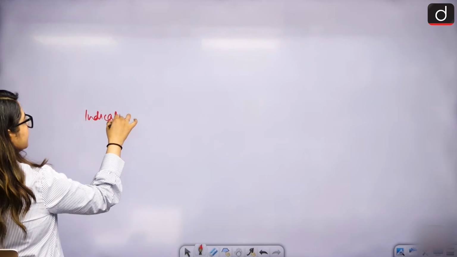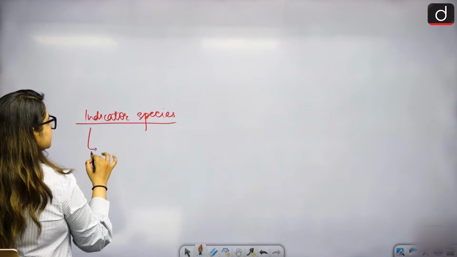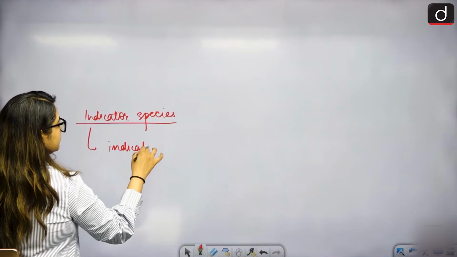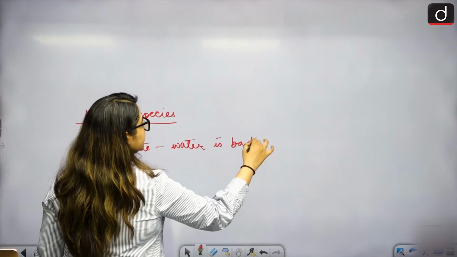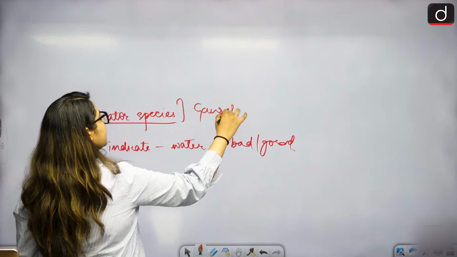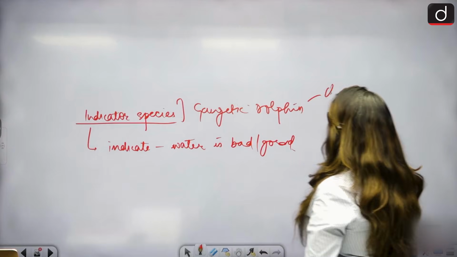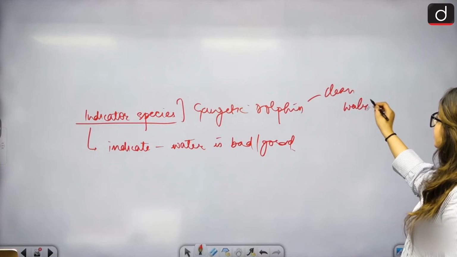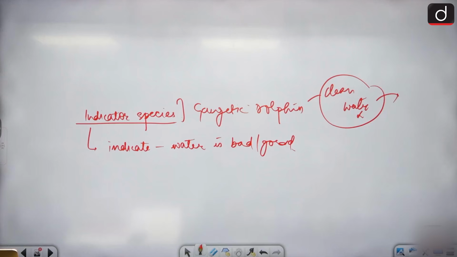that is generally not talked about, but they are indicator species. Okay. What are indicator species? They indicate something, whether water is bad or good. Let's say there is the Gangetic dolphin. The Gangetic dolphin is an indicator species. Why? The Gangetic dolphin can only survive in clean water. If they are dying, that means your water is not clean. So they are indicating that water cleanliness is going south. Yes? Yeah, that is an indicator species for you.